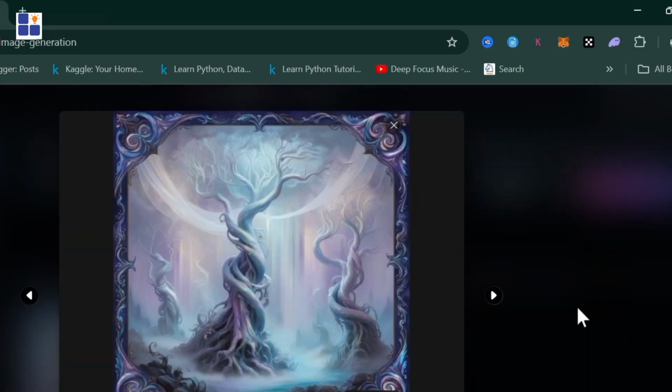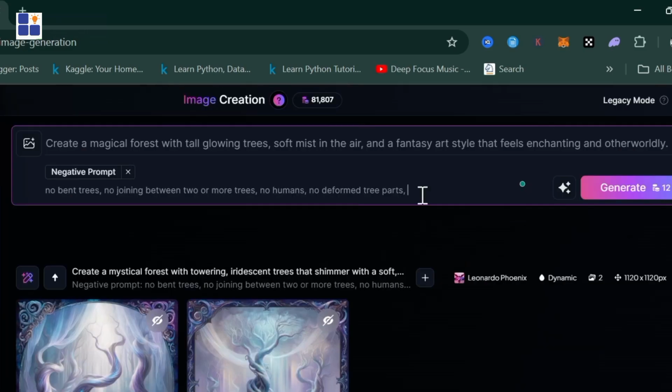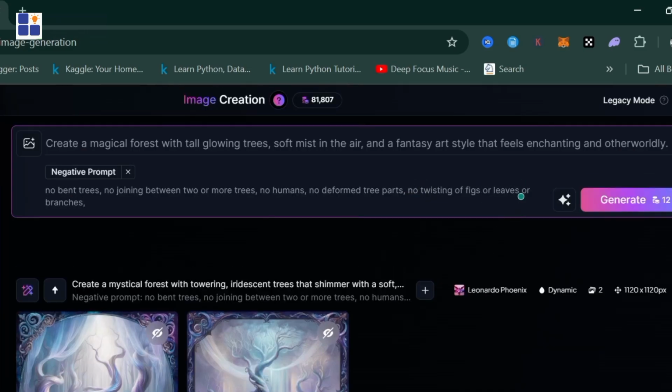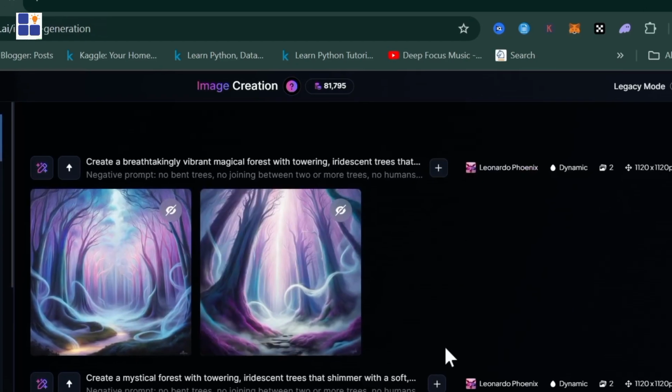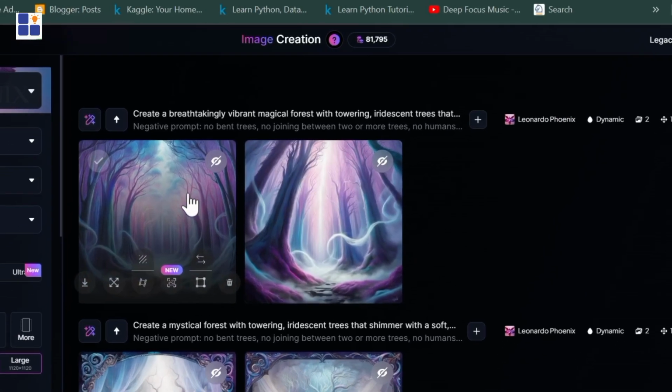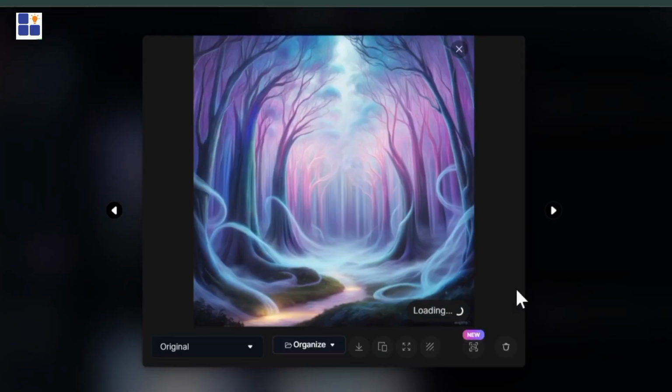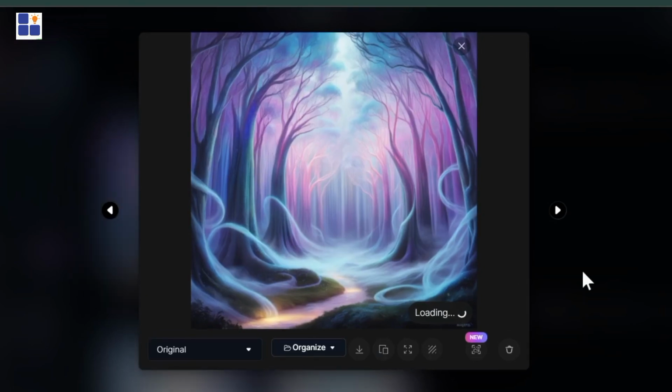Looks like I left out the part of twisted figs and branches in the negative prompts. Let me add it and see how the singular statement can change our output. Can you see the results? Negative prompts help you refine image results by removing unwanted elements and giving you just what you want.